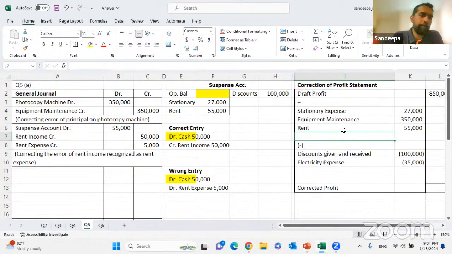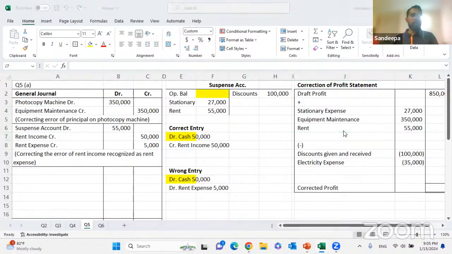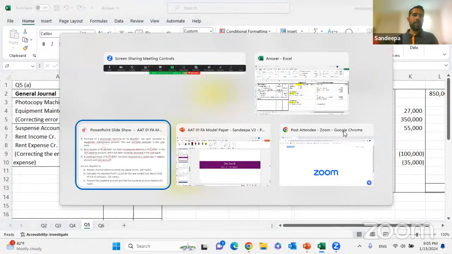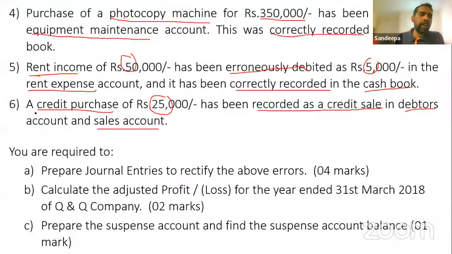With that we can move on to the last one. Moving towards the last adjustment: a credit purchase, which should go to the creditors and purchases, 25,000, has been recorded as a credit sale in debtors and sales.